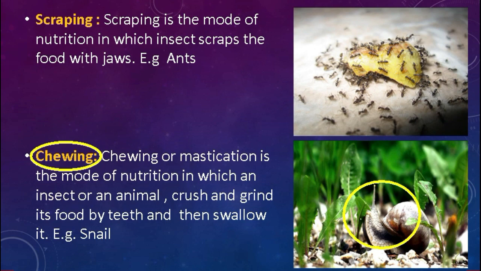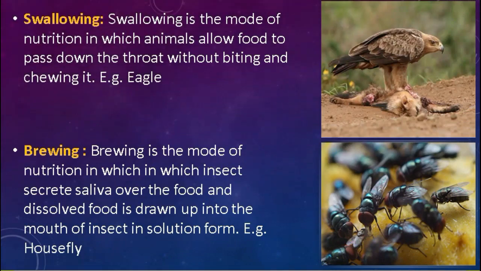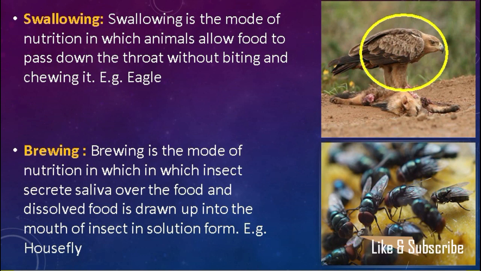Now, moving on towards the next slide, the next mode of feeding, swallowing. Students, in this mode of feeding, animals don't bite and chew their food item. In fact, they allow the food to pass down the throat. As you see here, this is an eagle, and the eagle is the best example of the swallowing mode of feeding. Students, eagles don't bite and chew their food. They just tear the flesh of their prey and swallow it.